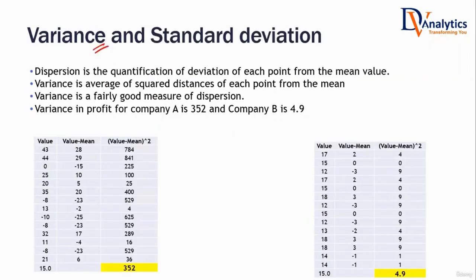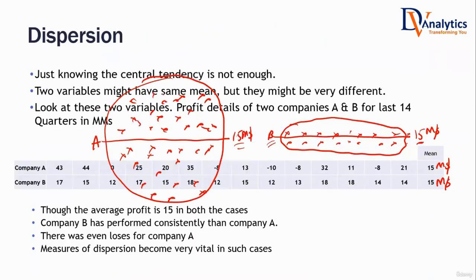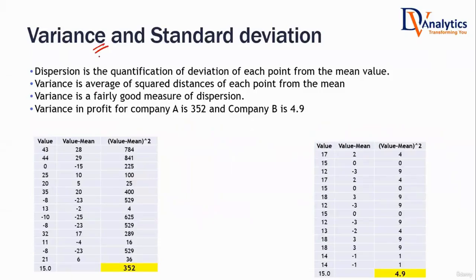Variance is a measure of dispersion. Variance tries to quantify what is the spread in the data, how much is the spread around the mean. That is given by variance. Okay, how do you calculate variance?